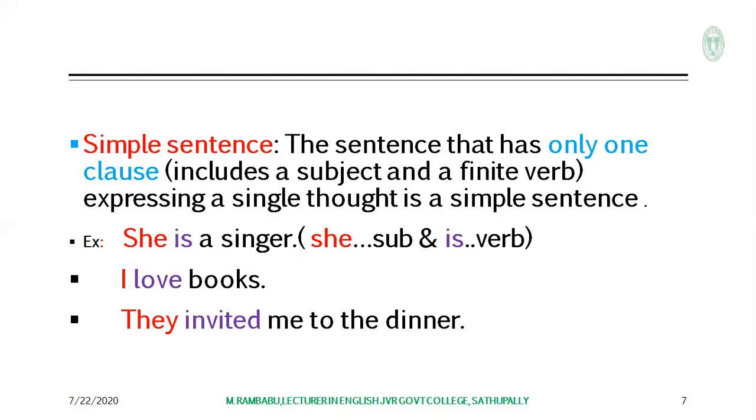They stand as examples for simple sentences. The simple sentence is a sentence that has only one clause, basically a main clause, expressing a single thought. That is called a simple sentence.